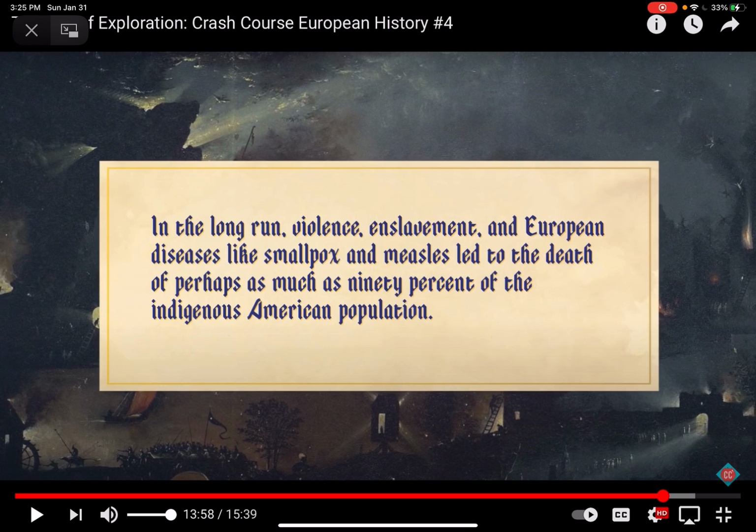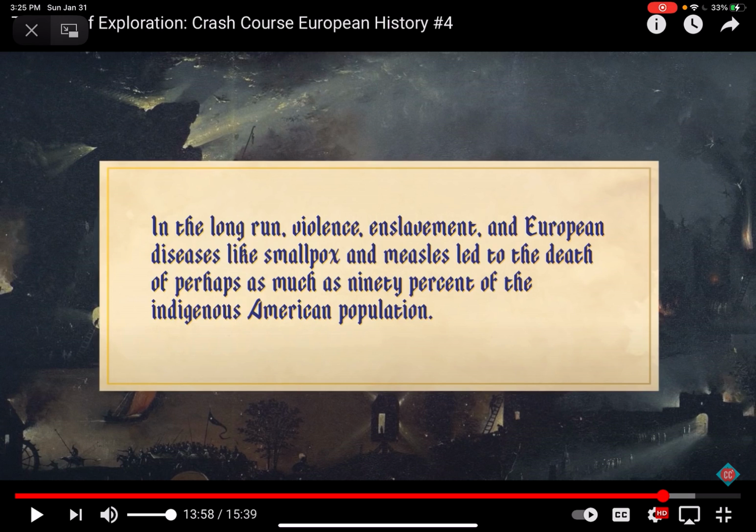So this is what I was talking about before. The Europeans came, conquered, they killed people in war, but it was these diseases that the Europeans brought that the Native Americans had never been exposed to. So when they're exposed to it, their bodies cannot react, their bodies don't have immunity, and then they died.